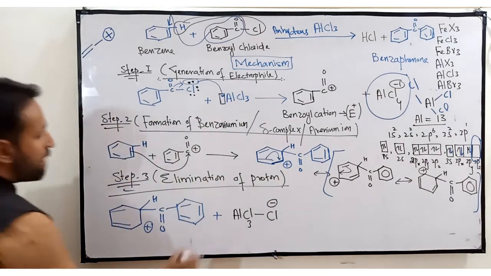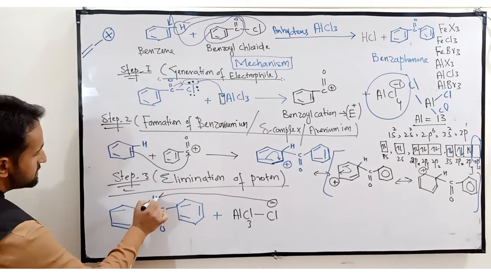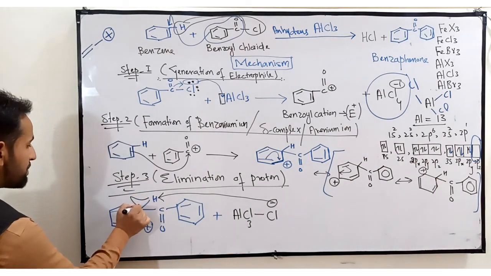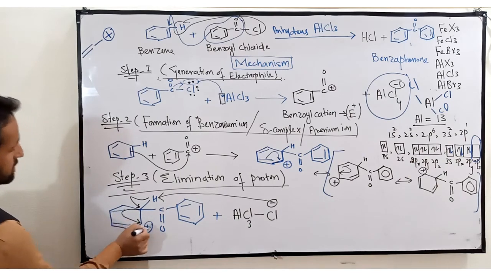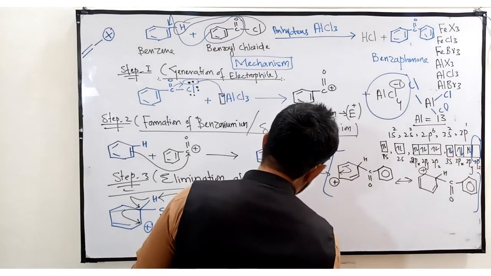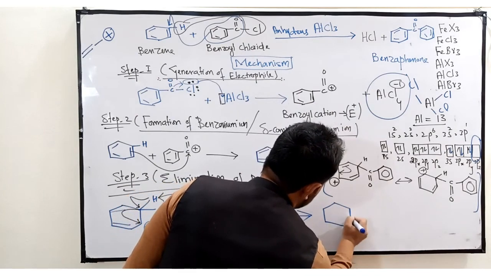Now this Cl negative charge of this chlorine will attack on this hydrogen. In turn, the proton will give its electron to this carbon, and the carbon will share it to this C positive. What will happen? Just the final product, that is benzophenone, will form.